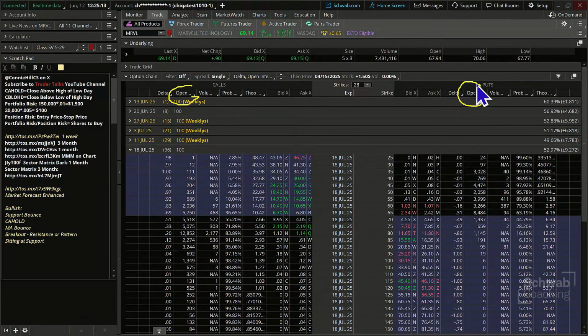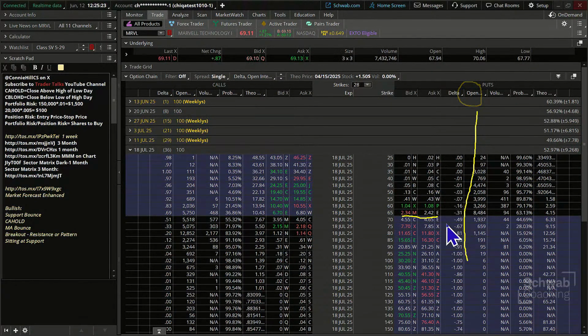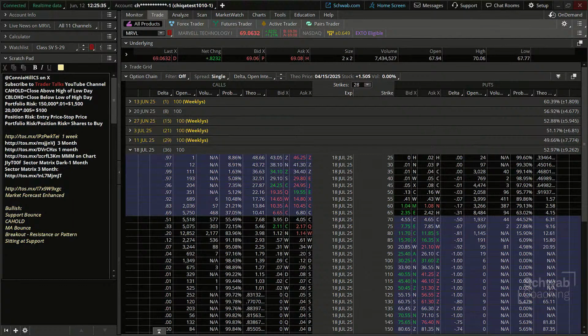We're looking at short put verticals, so we're going to look at this column here. Love seeing thousands. When we see lots of them here, then we typically see the options trading in penny increments. We love penny increments, right? It means that the stock doesn't have to do a whole lot before we start becoming profitable in the trade.